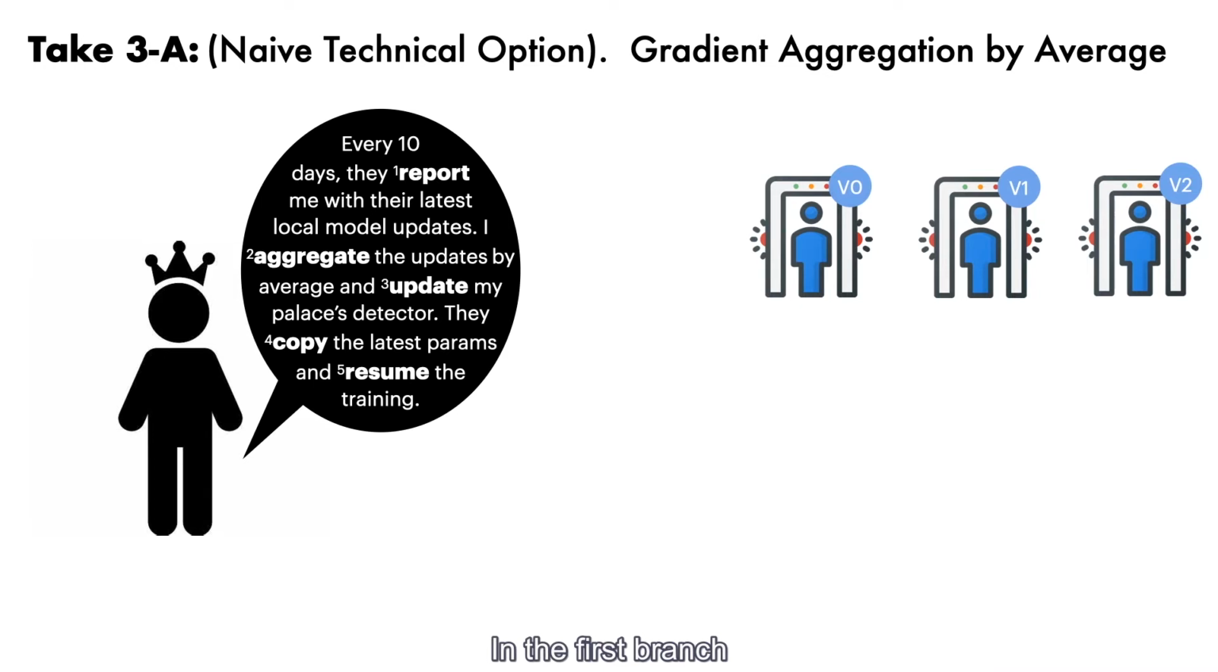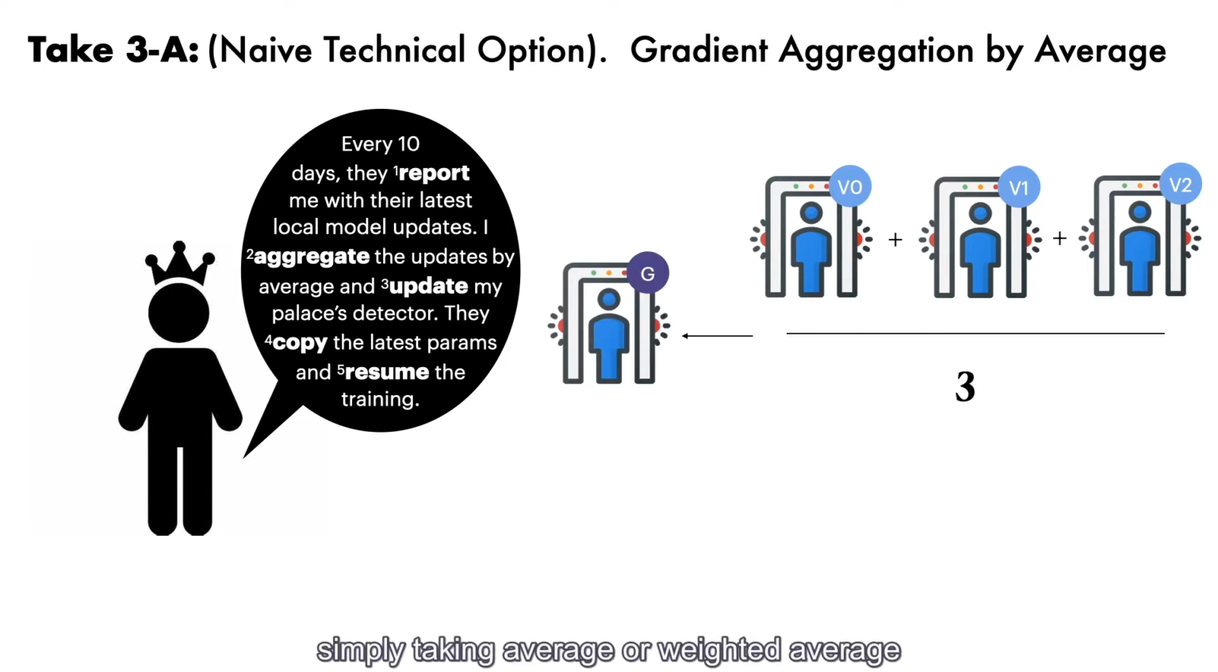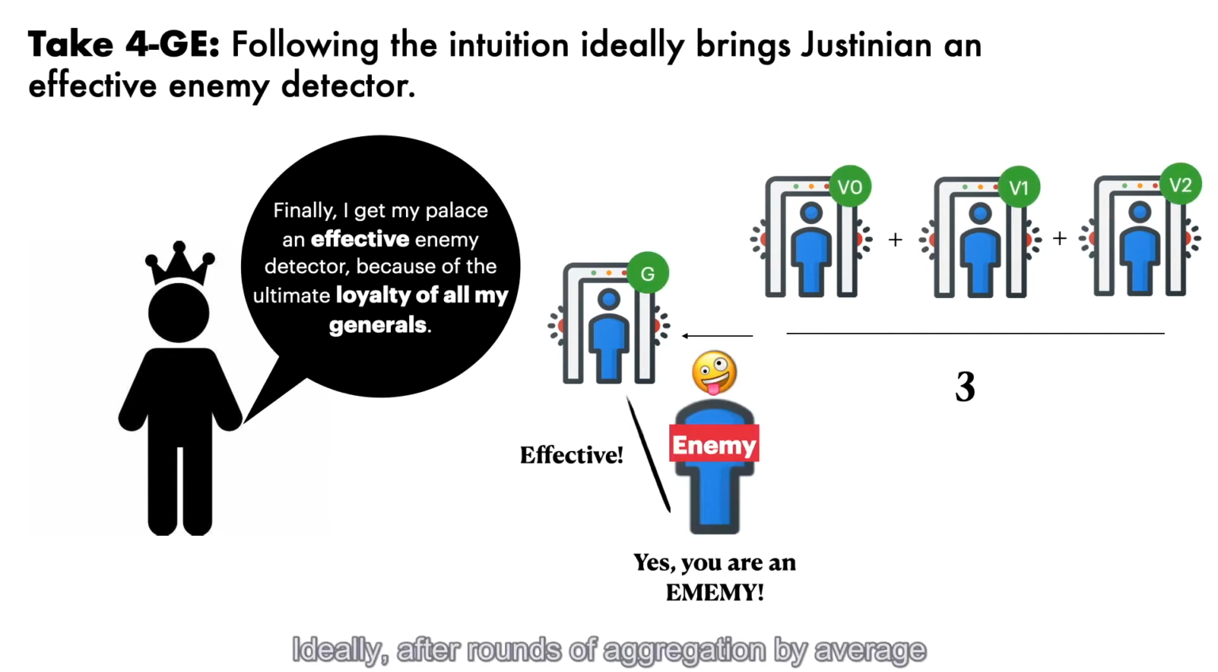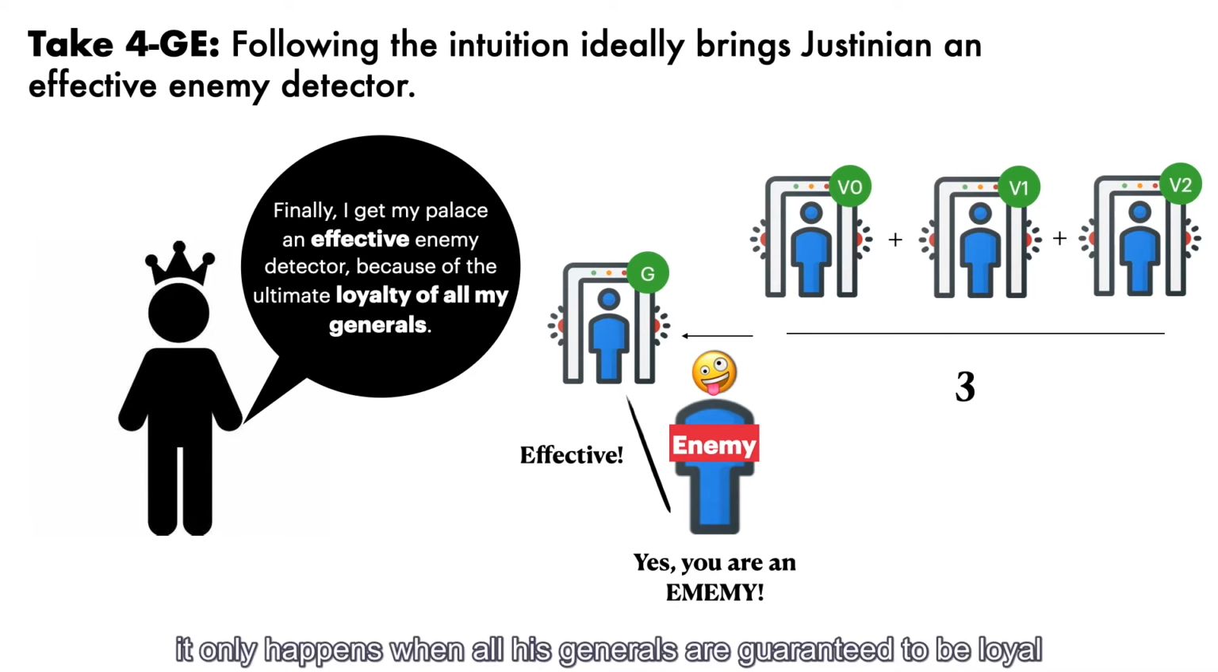In the first branch, Justinian may choose the most naive approach, simply taking average or weighted average over the gradients reported by each general in a coordinate-wise manner. Ideally, after rounds of aggregation by average, the story will come to a good ending, where Justinian finally has an effective enemy detector for his palace. However, it only happens when all his generals are guaranteed to be loyal.